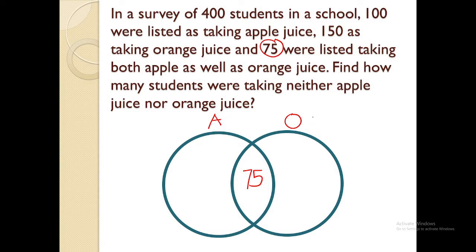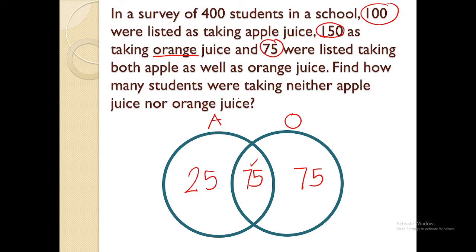Now, let's focus on 150. 150 is for orange juice. So meaning, what is 150 minus 75? That will give us 75. Now, let's go to 100 for apple juice. So, 100 minus 75, that will give us 25. So, let's go to the problem.